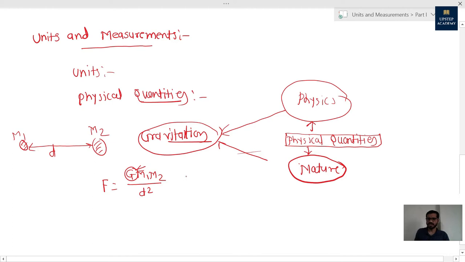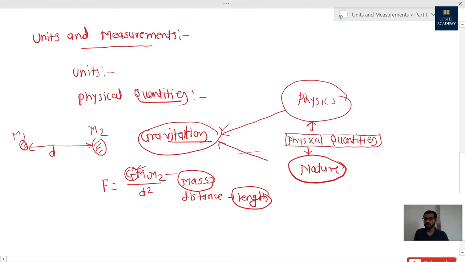Here are the two things: the mass of the two objects, and another thing, the distance. Distance is nothing but length. Here are two physical quantities which we have to deal with to find the force of attraction between any two bodies. It means in the gravitation theory we have used these two quantities.